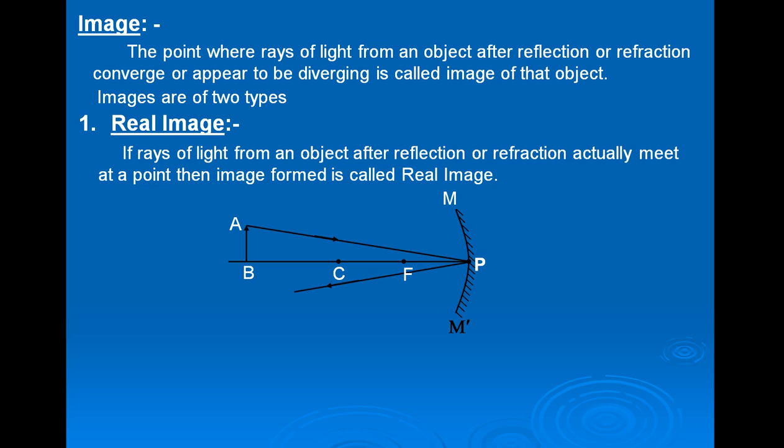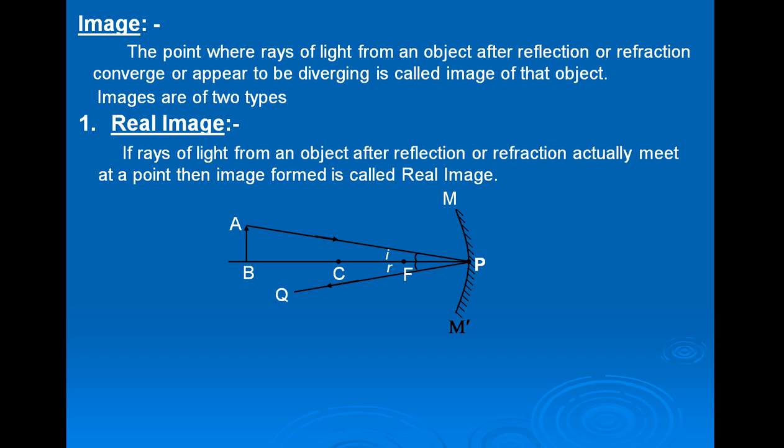First ray of light is along AP, and after reflection it moves along PQ. Incident ray of light is AP and it moves along PQ after reflection, making angle of incident I equal to angle of reflection R. Because in concave mirror, any ray passing through center of curvature is normal to the mirror.